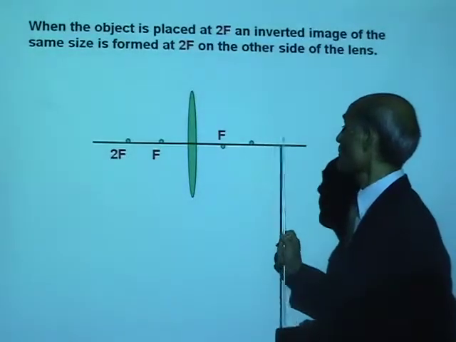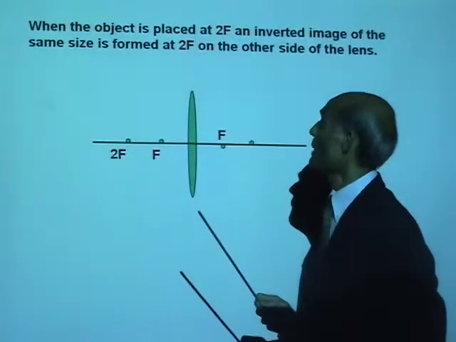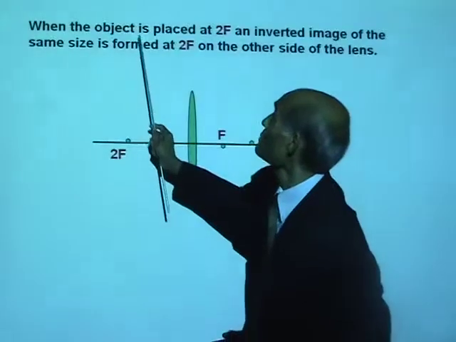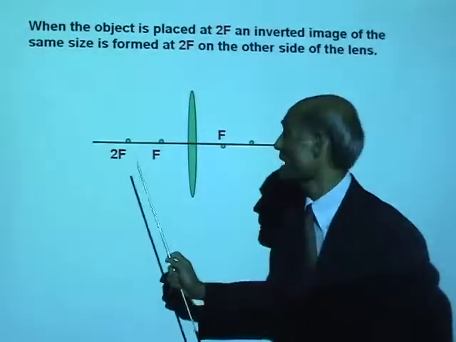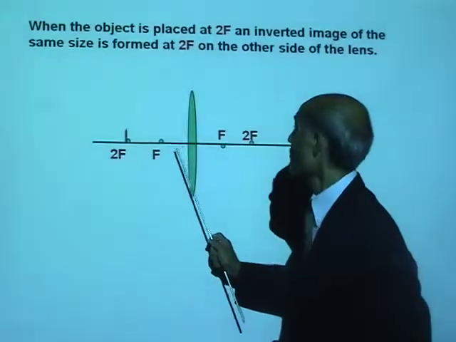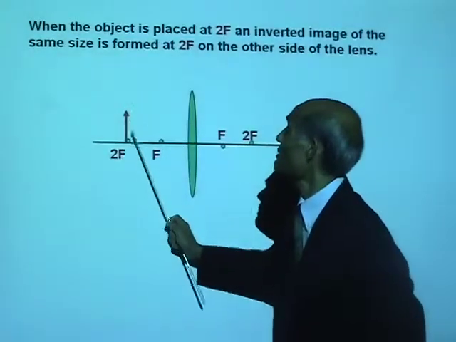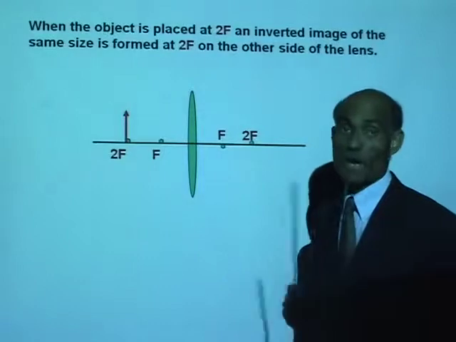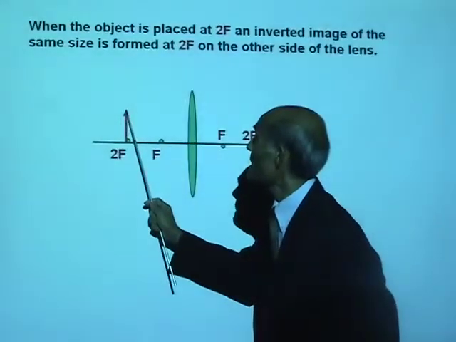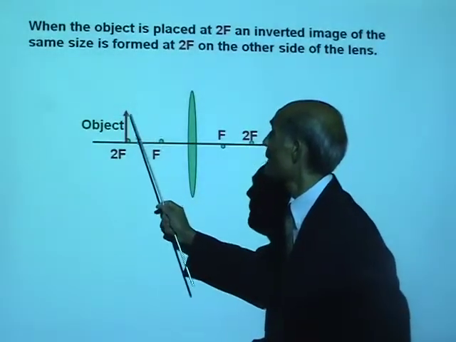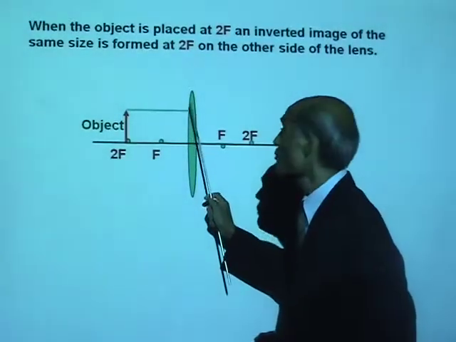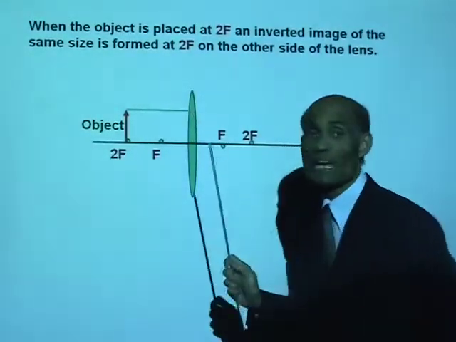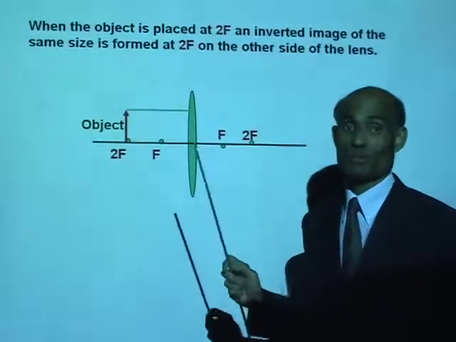And 2f on the right side. Where am I going to place the object this time? The object is going to be placed at 2f. So I'm going to have the object placed at 2f. Okay, let's take a ray that is parallel to the principal axis. A ray that is parallel to the principal axis, after passing through the lens, where will it go?